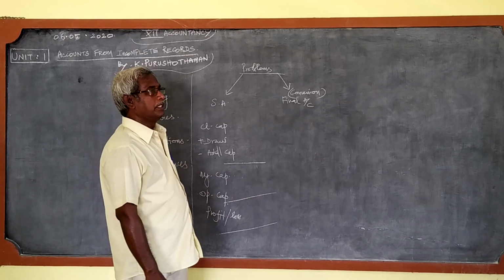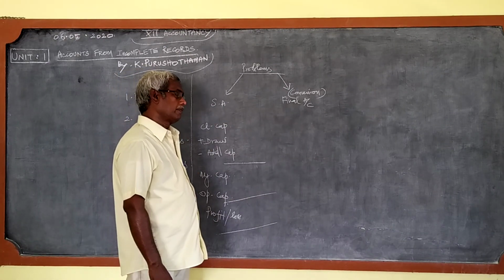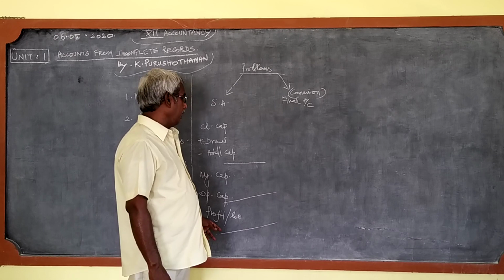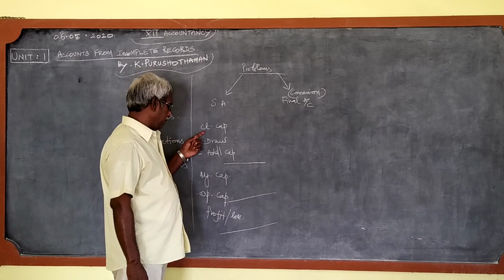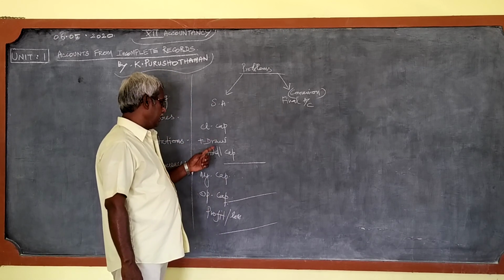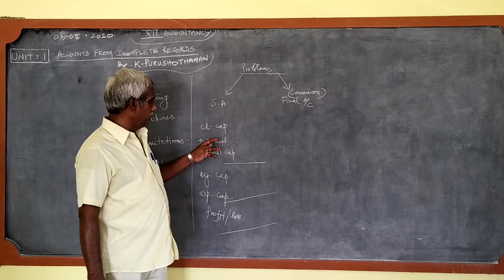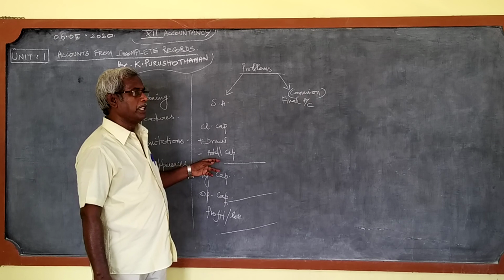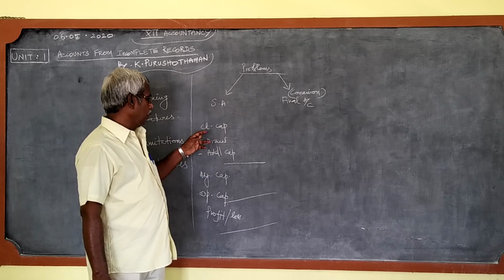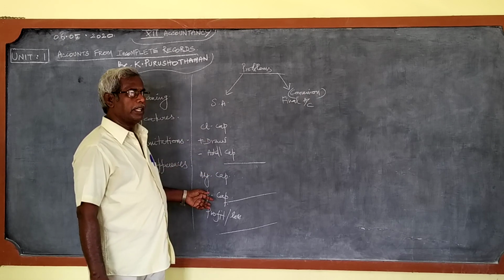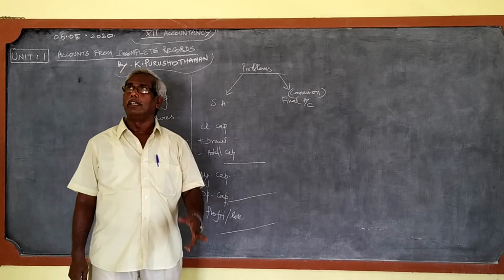Finally, there is a third type. To find the profit or loss, we require closing capital, opening capital, drawings and additional capital. In some sums, drawings and additional capital will be given, but the closing capital and opening capital are not available.